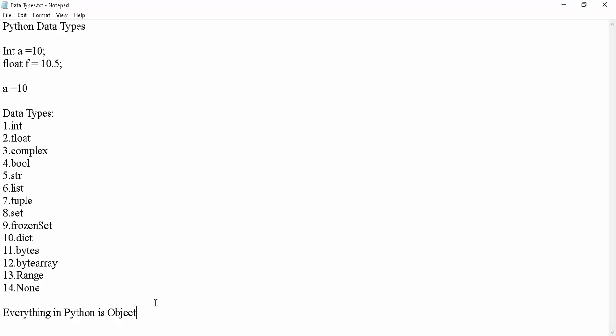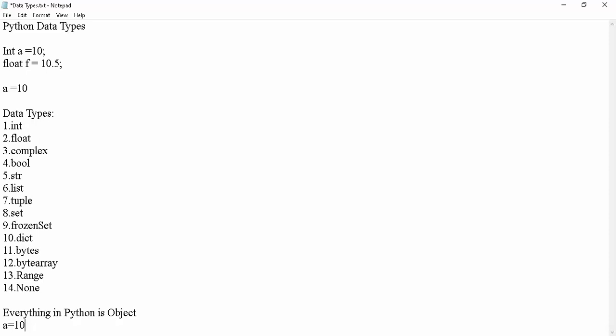But in Python, everything is considered an object only. If I take a equal to 10, do you know this 10 is an object? Keep it in your mind: a is a reference variable pointing to the int object 10. Not only this, Boolean and string values, everything in Python is itself an object only.